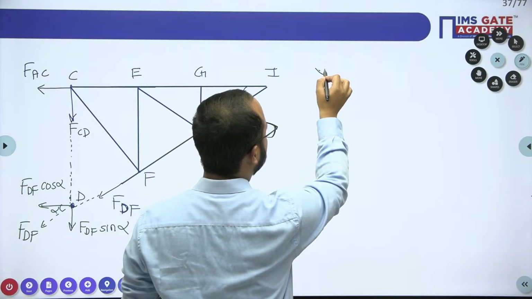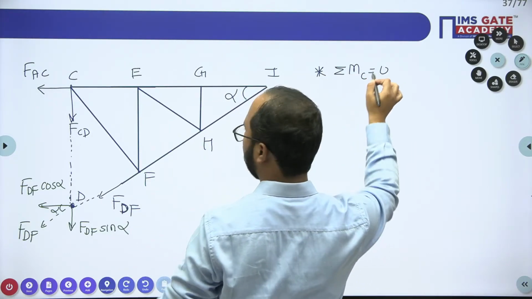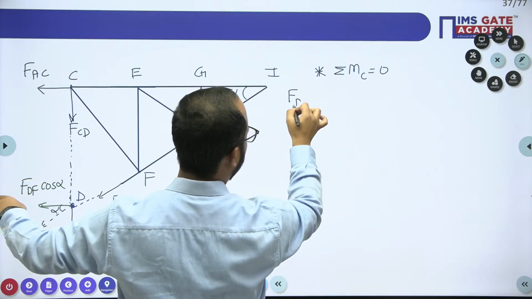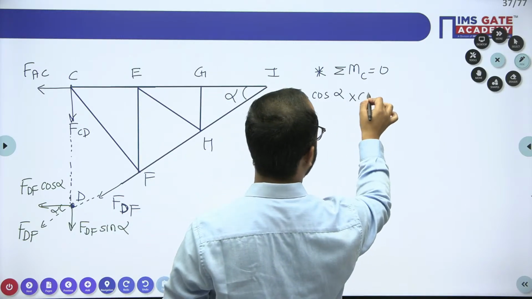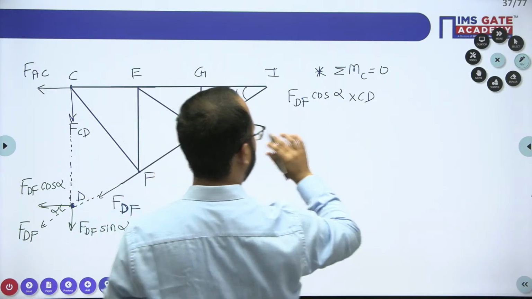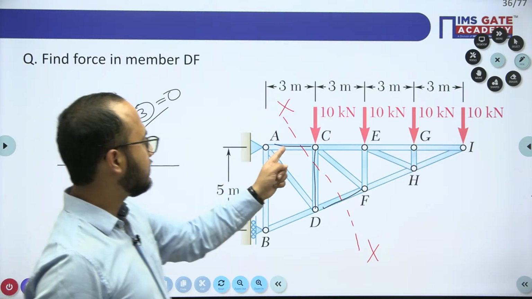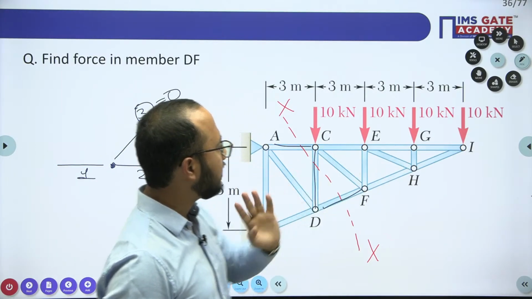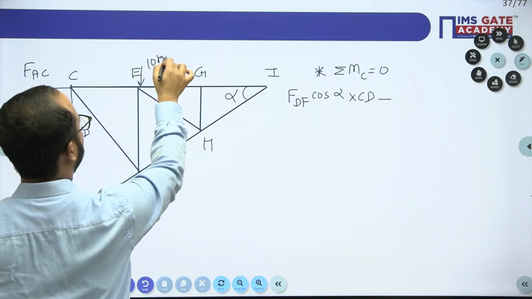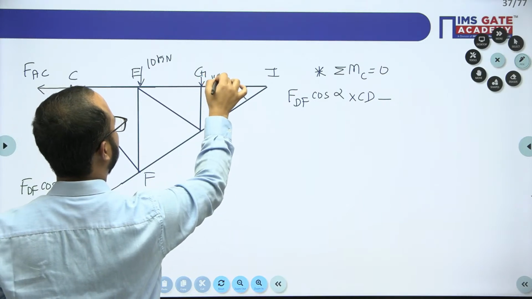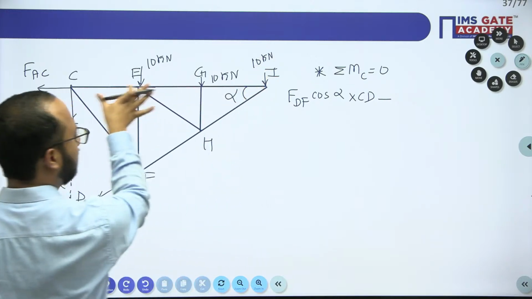In order to write this equation, summation of moment about point C equals 0: force DF cos alpha into distance CD, which is a clockwise moment. Some external loadings are also there: at C, 10 kilonewton, at E, G, H, 10 kilonewton each, and the distance is 3, 3, that is clear here.